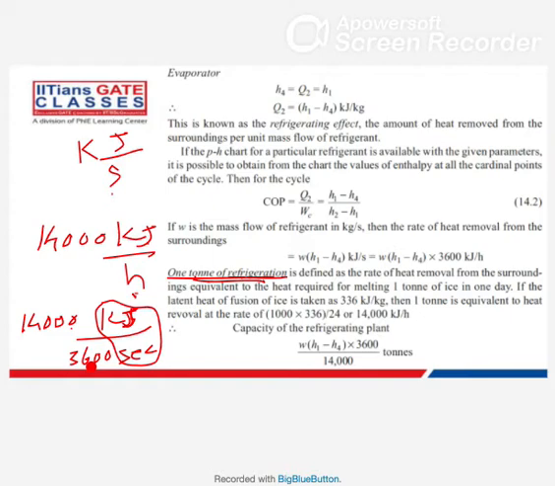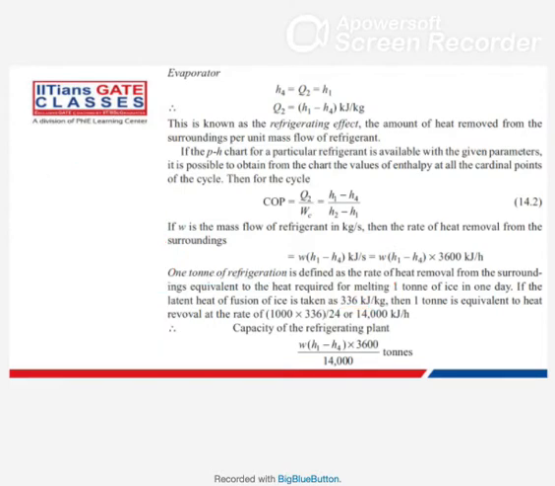So that factor you can remember approximately as 3.5. Okay, so 1 ton of refrigeration is approximately 3.5 kilowatt, exactly it is 3.89 kilowatt. Or you can remember the exact value is 14,000 kilojoule per hour, but this value we get by using 336 kilojoule per kg. If in the question they have given some other value, then you should use the other latent heat to get a different value. Is this part clear?